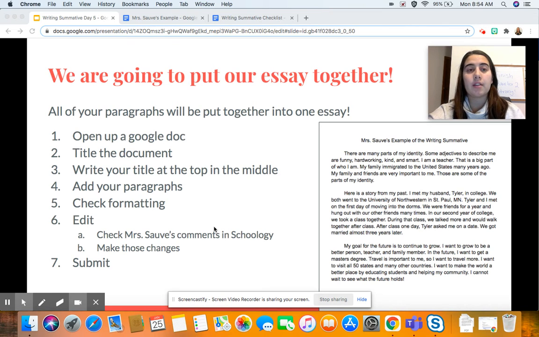So if you go into our Schoology page, click on grades on the left side. I think it says materials, updates, grades. Click on grades, and you can scroll to see our paragraph 1 assignment, paragraph 2, and paragraph 3. Look at the comments I left you for those paragraphs and make those changes, right? Make it be the best you possibly can.